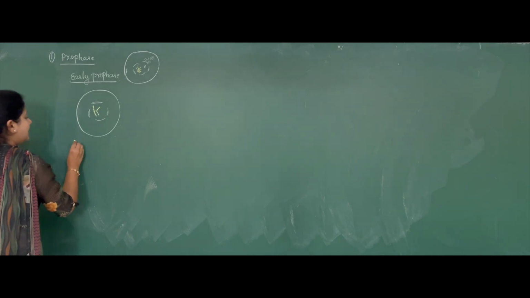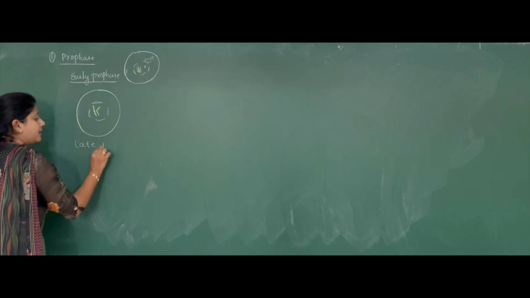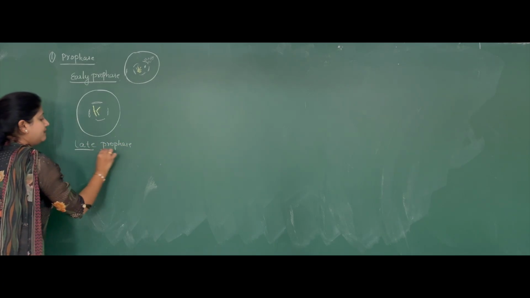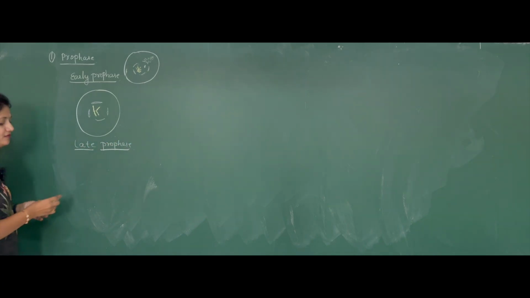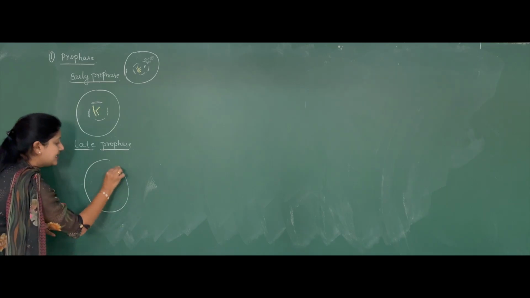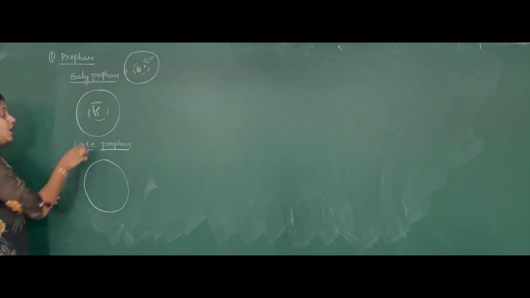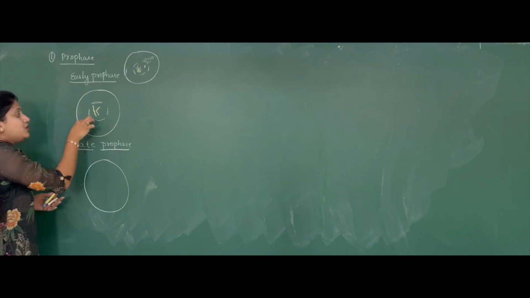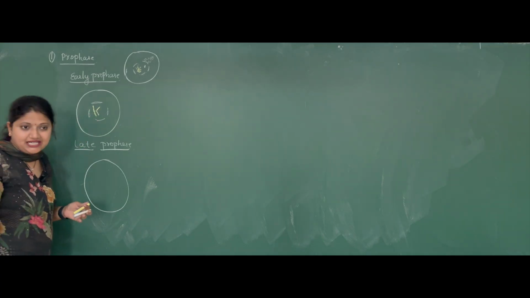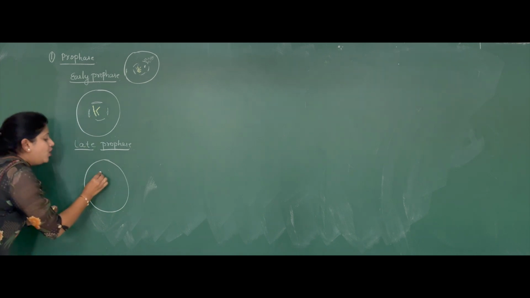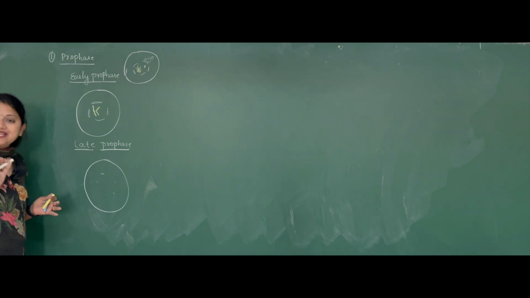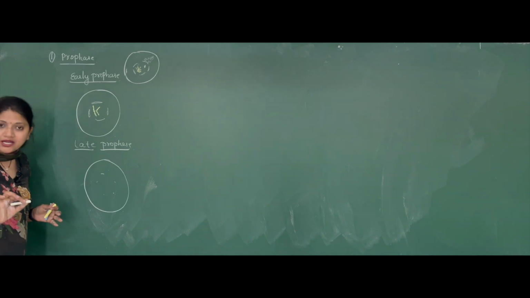When it comes to the late prophase, now the plasma membrane is as it is. Now the disintegration of the nuclear membrane is almost completed, but not completed yet. We just have here and there some pieces of the nuclear membrane remaining.